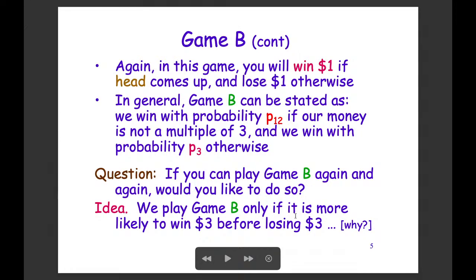If we have more chance of winning $3, then we should play this game, because after that we will have another multiple of 3, and it is more likely to win $3 again, so that we will gain $6, and then we will have more chance to get to $9, and so on and so forth.